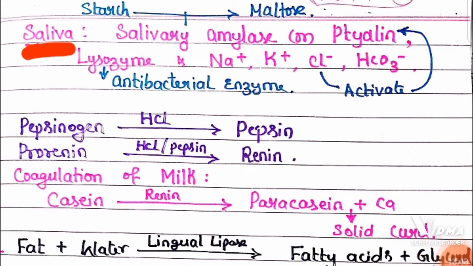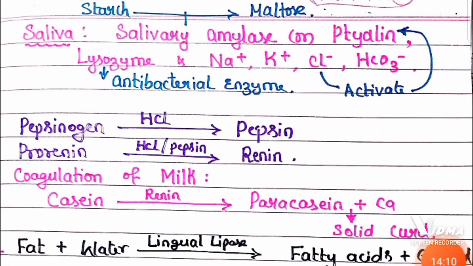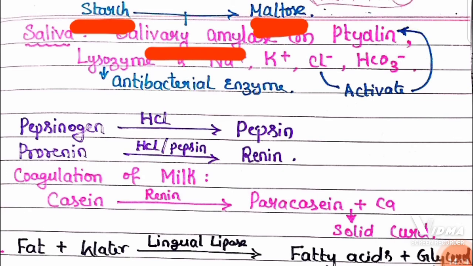And in saliva, we are going to find salivary amylase, which is also called ptyalin. In addition to that, it has lysozyme, which is an antibacterial enzyme, and it has certain ions like sodium ion, potassium ion, chloride ion, and bicarbonate ion. And remember, out of these, chloride ion is responsible for the activation of salivary amylase or ptyalin, and this salivary amylase converts the starch, polysaccharide starch, into disaccharide maltose.